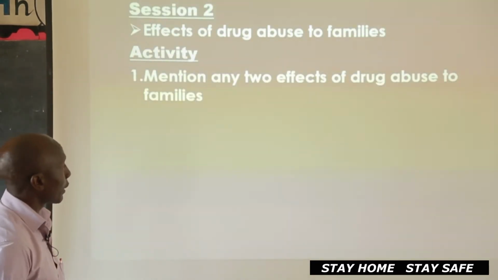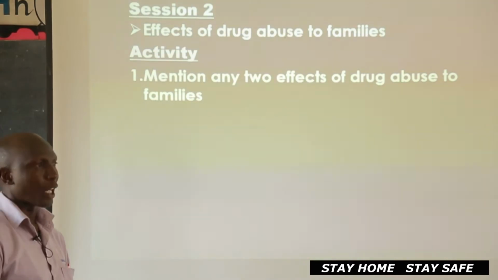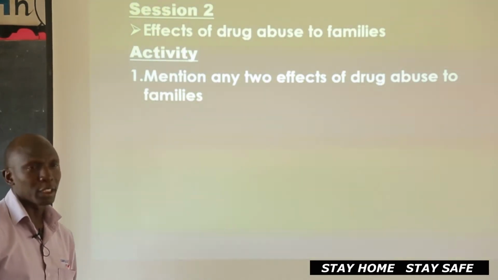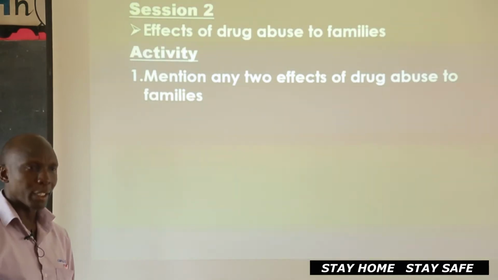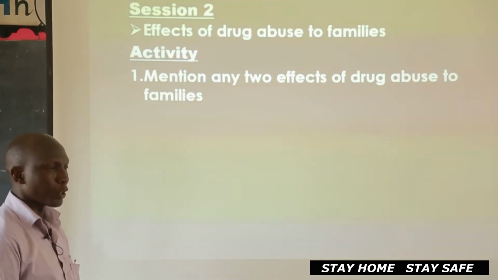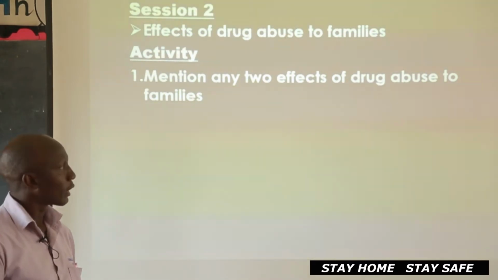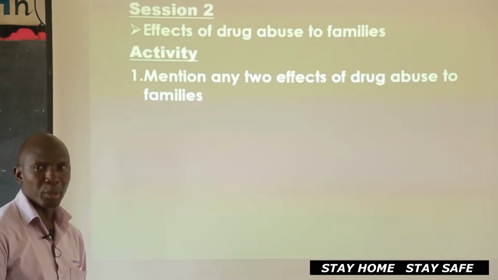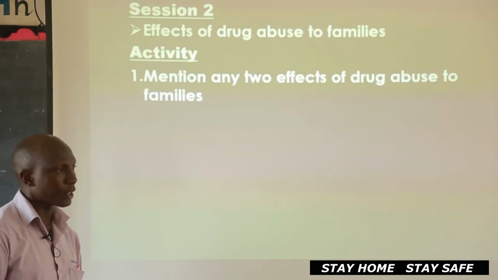Then, in our next session, children, we want to look at how drug abuse affects the family. If some members in the family start abusing drugs, how are the members going to be affected? Could be your brother is abusing drugs, could be any other person out there. How does that affect the family? So I want you to write down only 2 effects on your paper there. Only 2. I'm giving just less than 20 seconds.